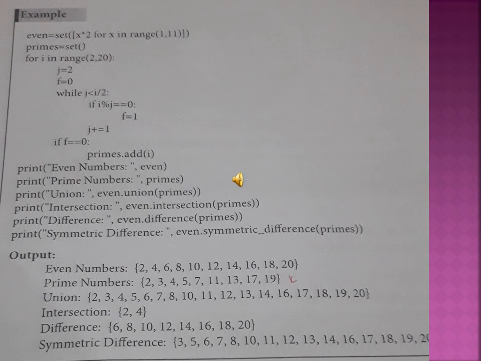Okay. We will consider even as set A. Union of primes refers to set B. This set prime refers to set B. Now we are going to find out the union using set even and set B. Next, prime union B, intersection.